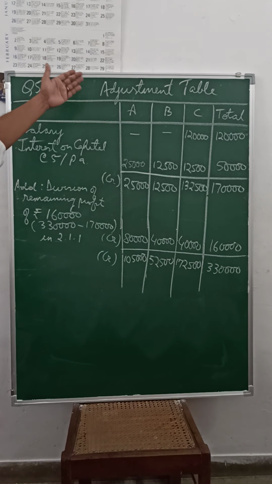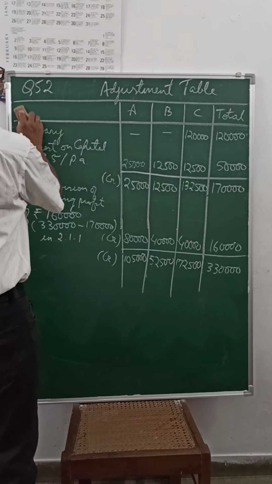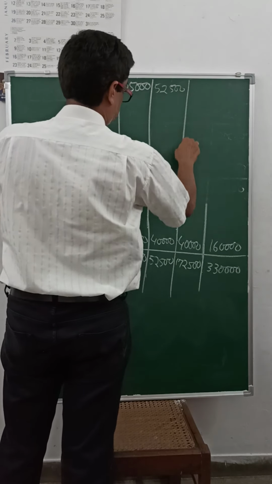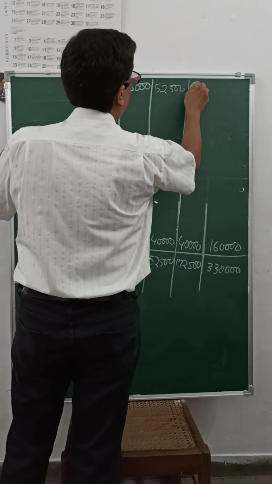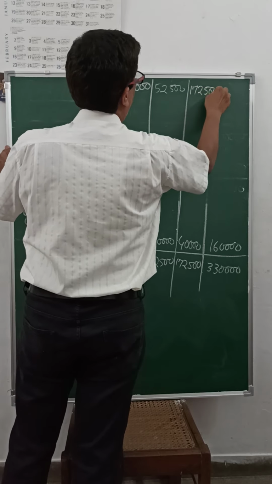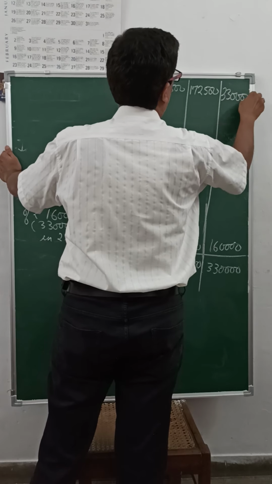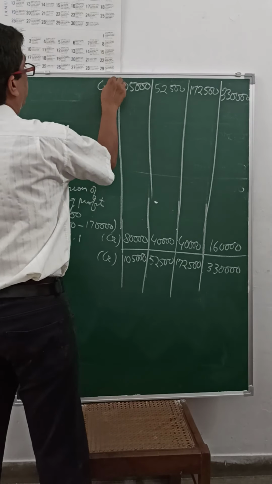Now continuing. The last was 1,05,000, 52,500, 1,72,500, and total was coming 3,30,000. This was a credit item.